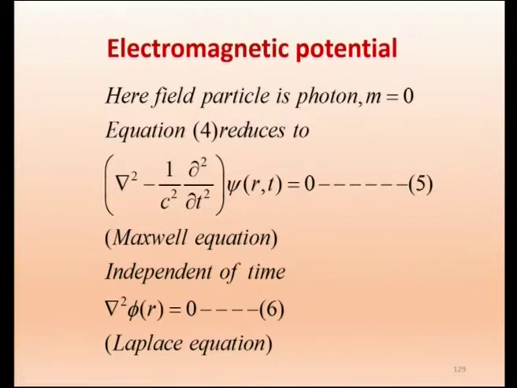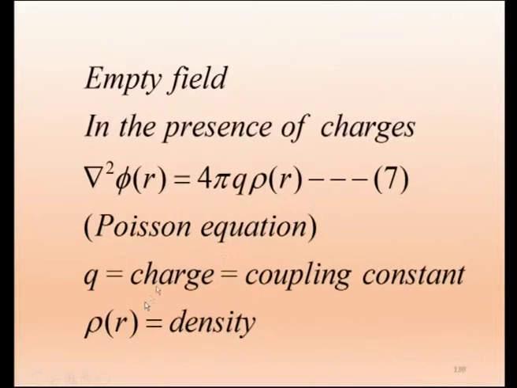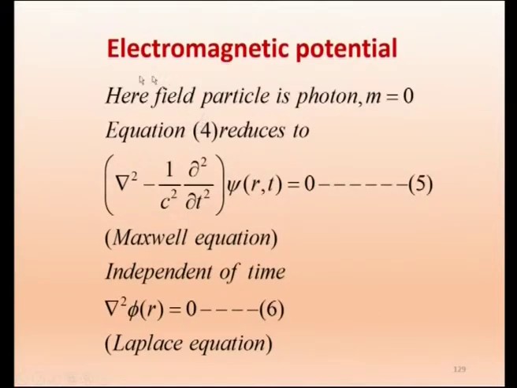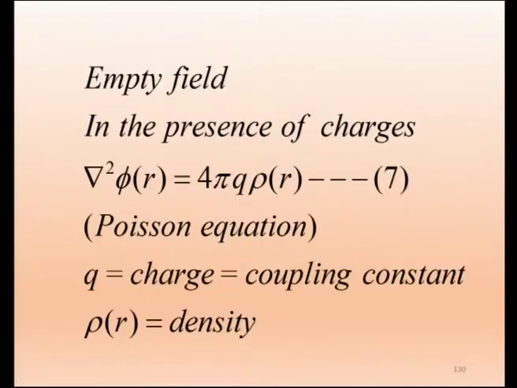So, Yukawa is just showing us that we are able to get these from the general Schrodinger equation. Now, if you go further, the expression we have written is for empty field, V of r equal to 0. In the presence of field we get 4 pi q rho of r. Q is the charge and rho of r is the charge density, and this is the well known Poisson equation. Again, Yukawa is able to show from his own derivation that he is able to get the Maxwell equation, Laplace equation and Poisson equation. Here Q is charge and we call it the coupling constant.